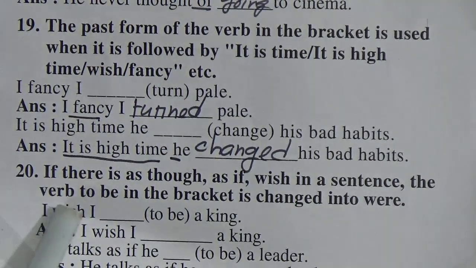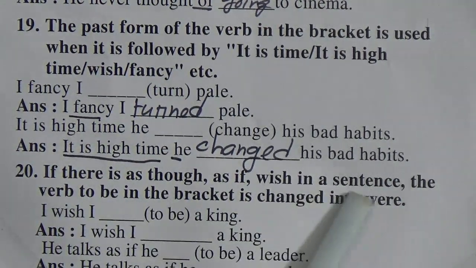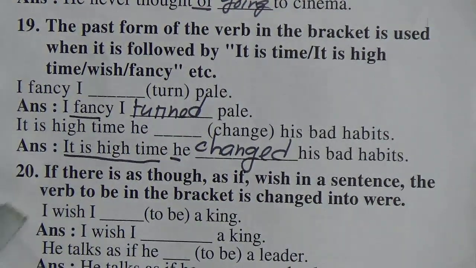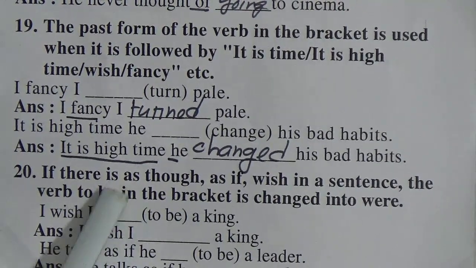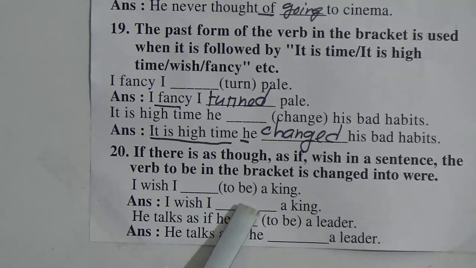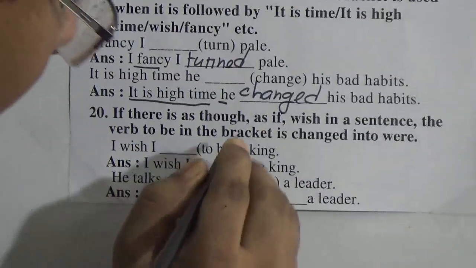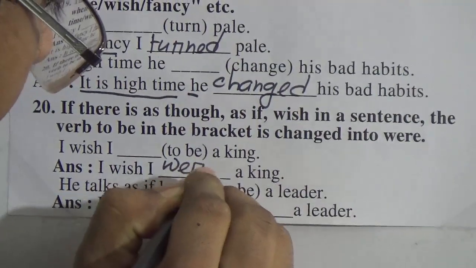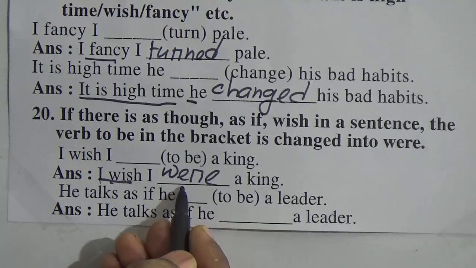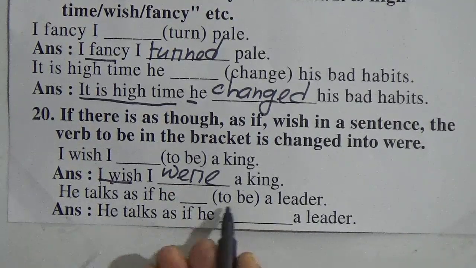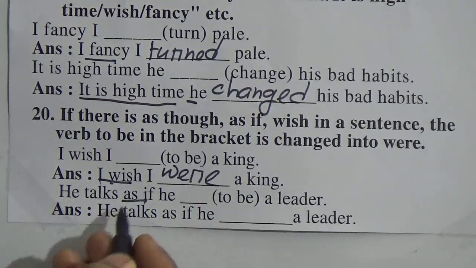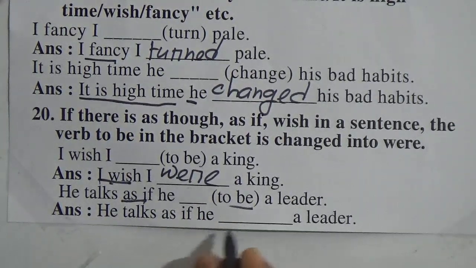Next one, number 20. If there is as though, as if, or wish in a sentence, the verb to be in the bracket is changed into were. So after as if, as though, wish, if any to be comes, we have to make it were. So: I wish I were. After I wish, if to be comes in the bracket, we always make it were. He talks as if he dash to be our leader. So as if is given, and after as if, to be comes, so we make it were.